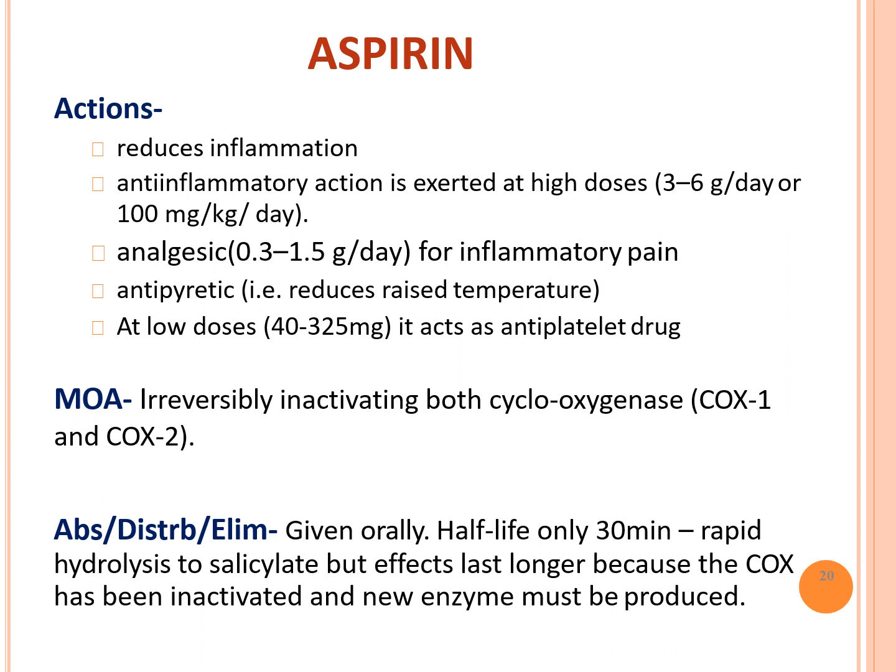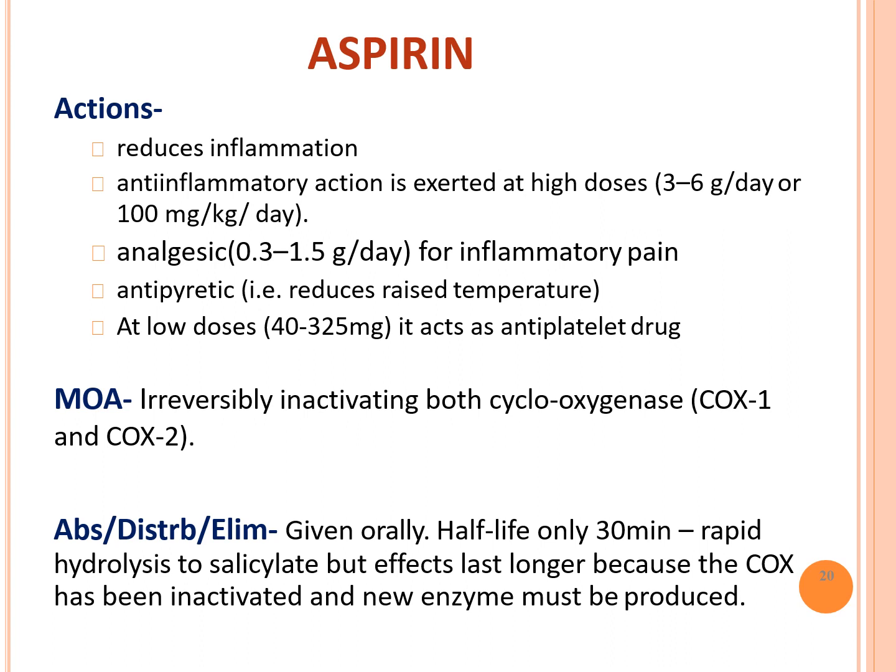Coming to the mechanism of action of aspirin. What is the main mechanism of action of aspirin? We already discussed it in the first or second slide of this PPT. It irreversibly inactivates both COX1 and COX2. Okay, that is the main mechanism of action of aspirin.